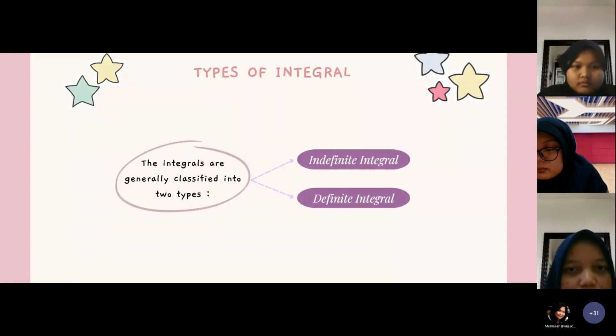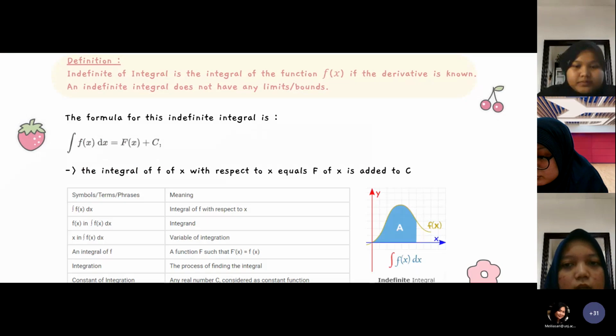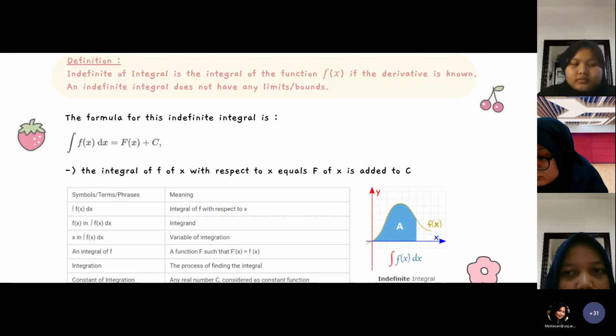Types of integral. Integrals are generally classified into two types, that is, indefinite integral and definite integral. Next. Okay, I will present the indefinite integral first.